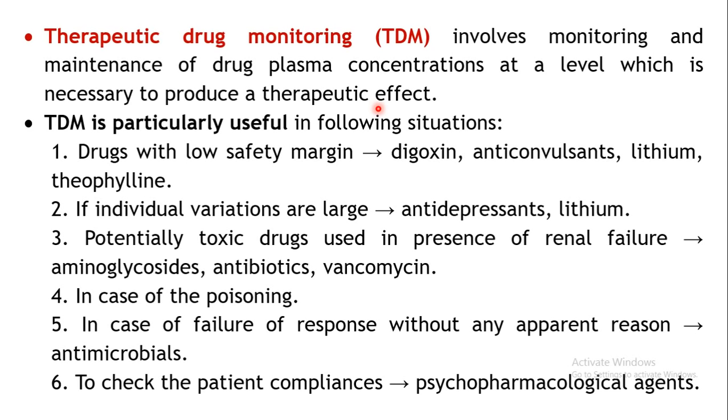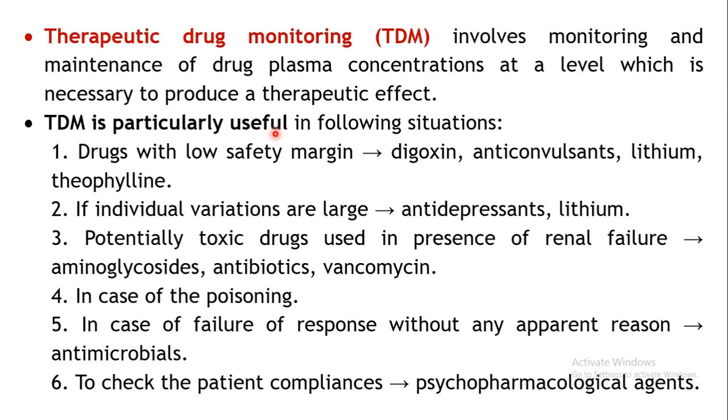Now let us see what are the situations in which this TDM, that is therapeutic drug monitoring, is useful. What is the situation in which you are supposed to monitor the drug, that is, the plasma concentration of that drug, and if required alter it?